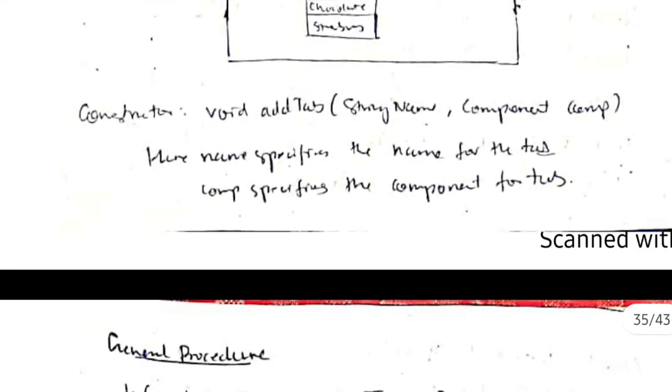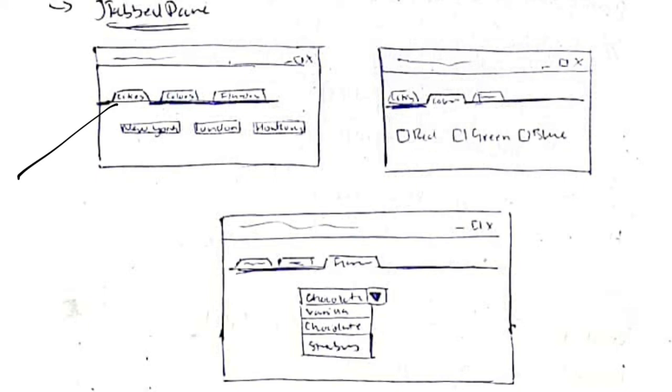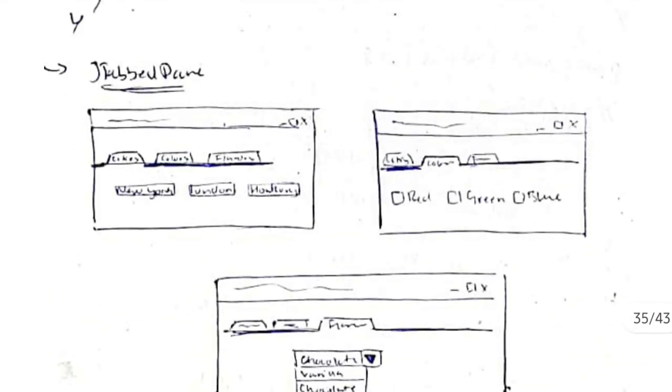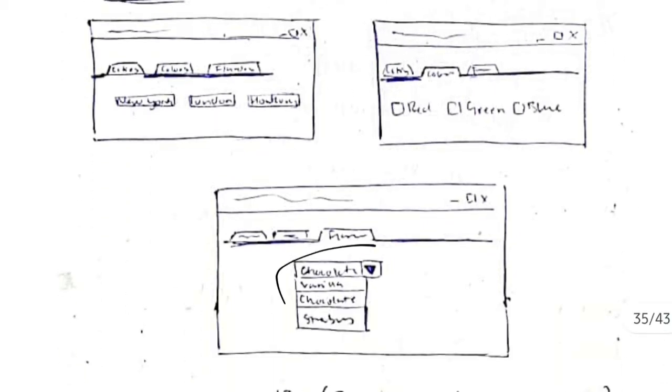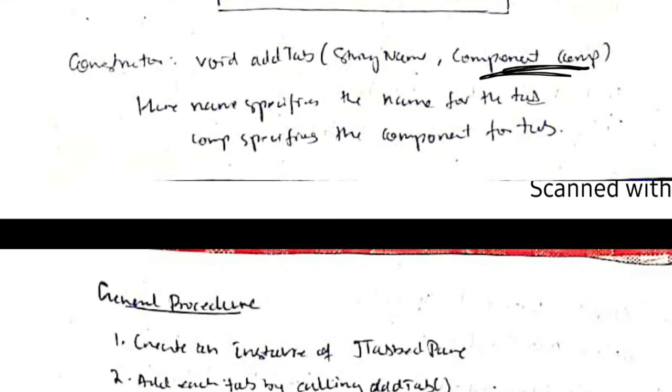So let's see how it is. Before that, the syntax is as follows. To add the tab, we will write a string name, means what is the name of the string of the tab, means if this tab I am writing, the name is cities, okay. And then the component means if I click on this tab, which component is shown here. This is button component, this is checkbox component, and this is menu component, okay. So that will be specified by component here, okay.